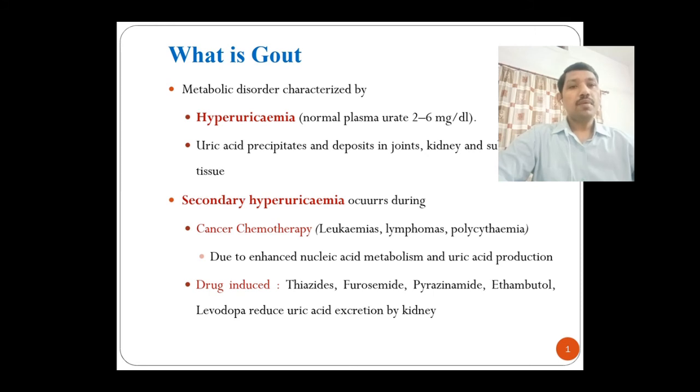Hyperuricemia may also occur due to some drugs like thiazides, furosemide, pyrazinamide, ethambutol and levodopa. They reduce uric acid excretion by the kidney, and when this uric acid is not excreted from the body, it will get deposited in our joints, kidney and other tissues.